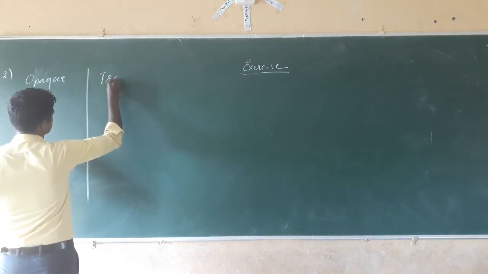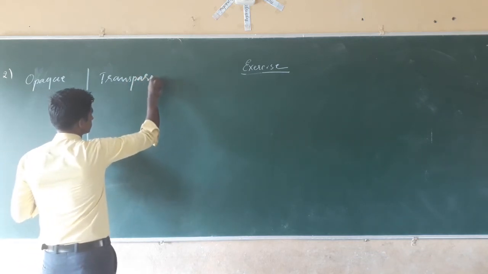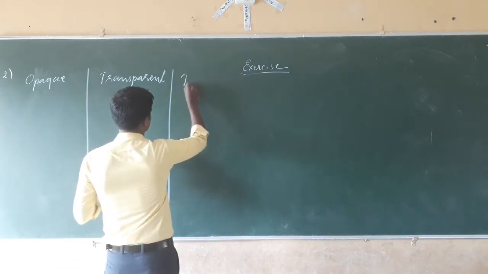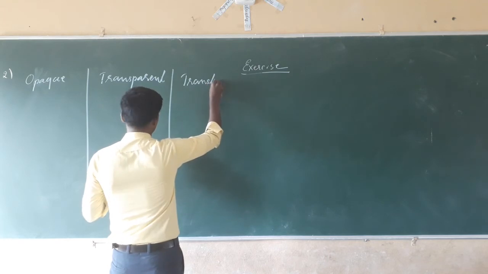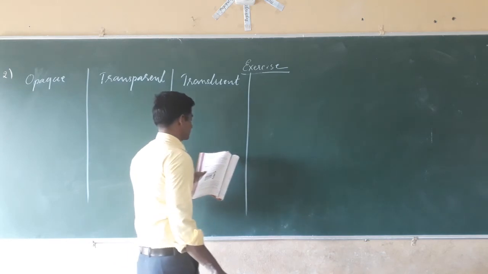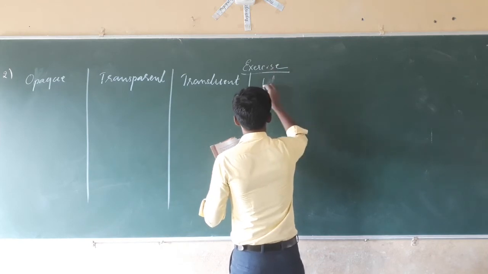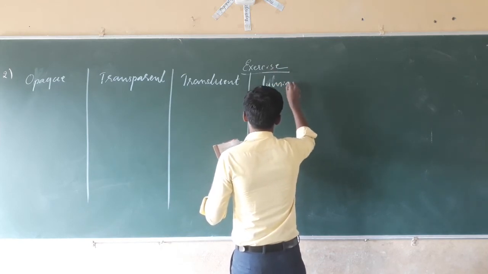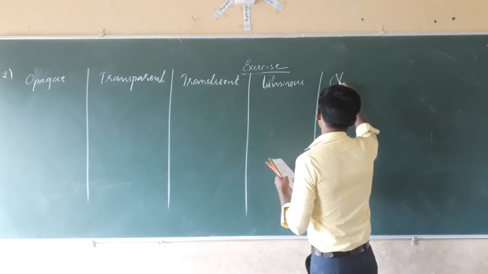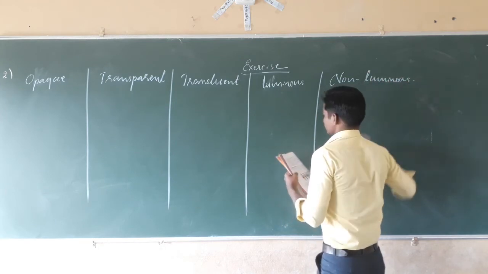Transparent. Translucent. Next, luminous objects. Non-luminous.